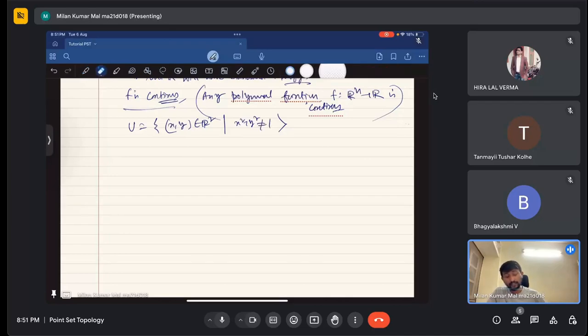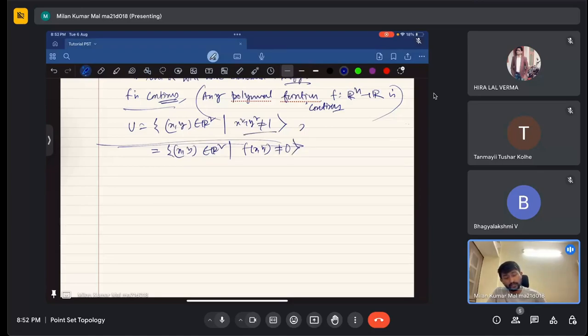So that means this is the set U. That means this can be written as the set of (x, y) belonging to R square such that f of (x, y) is not equal to 0, right? Because this can be written as x square plus y square minus 1 not equal to 0, and that is actually f of (x, y). So what this U set means is the set of all those (x, y) such that f of (x, y) is not equal to 0, right?